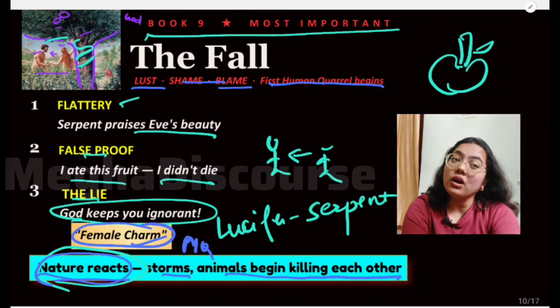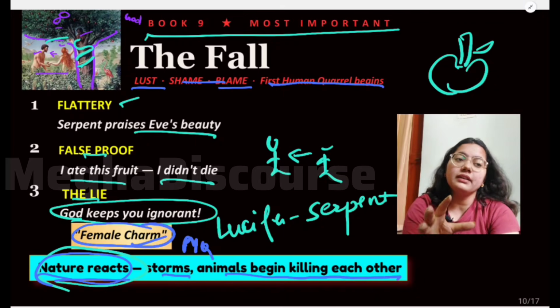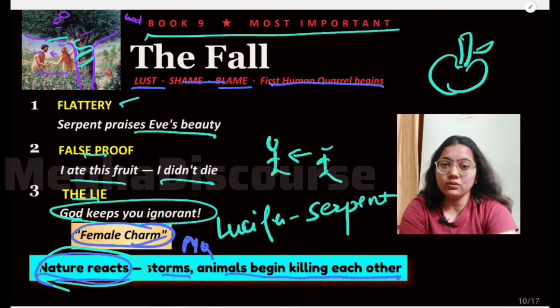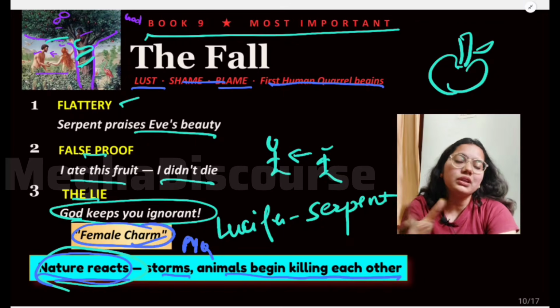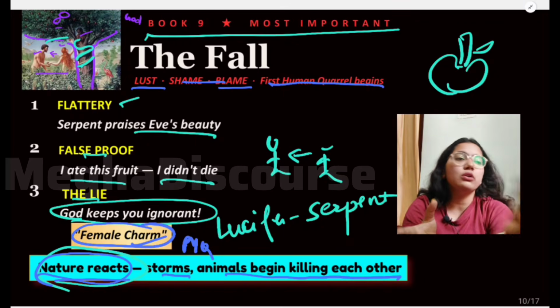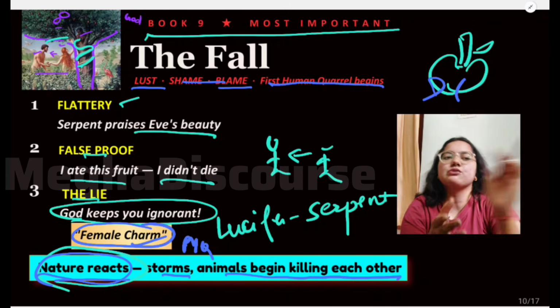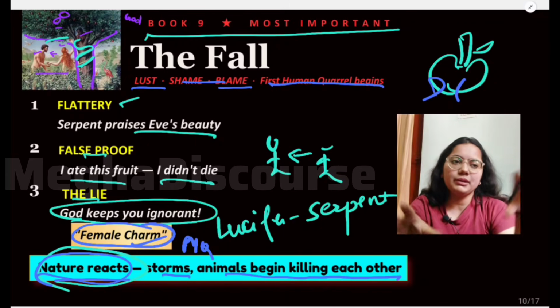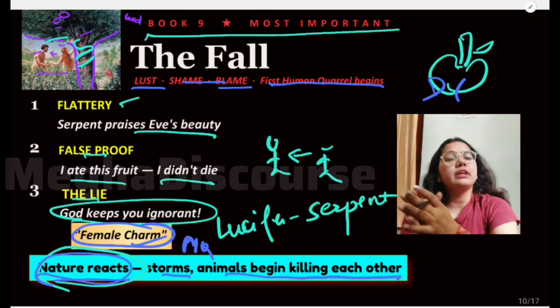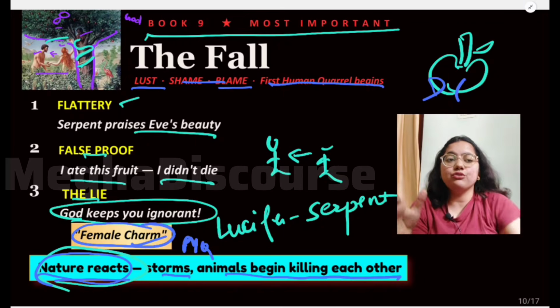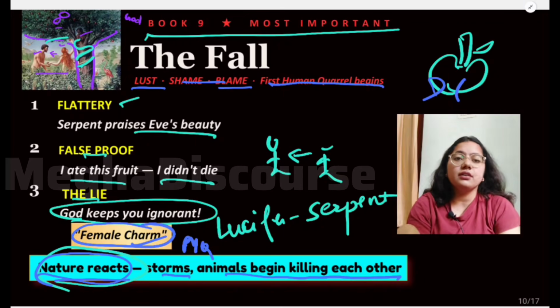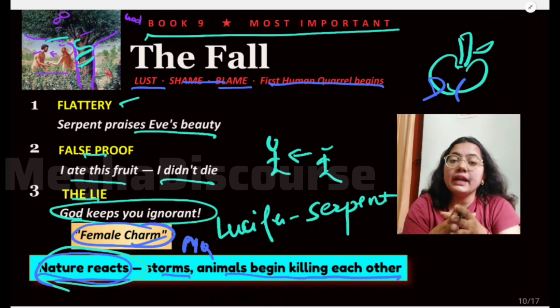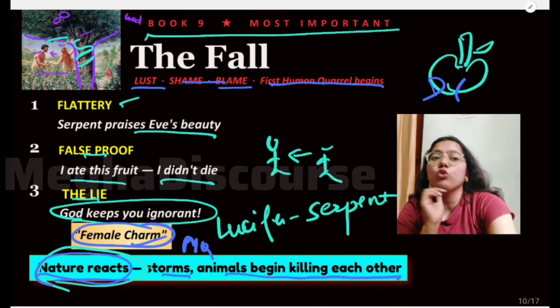He says that, it's kind of like he does not want Eve to die alone, because he cannot live without Eve. So he says that I will also eat it, and he also eats this fruit, and they both have committed this sin, and now they become conscious of what they are, of their gender, of their clothes, and now they're naked. They make love, right? And there is this fall of humanity, right? So this is book number 9.